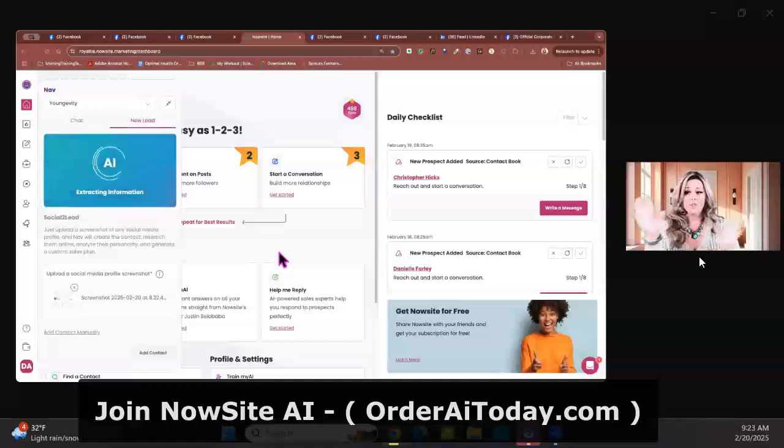It's looking at all the information it can find on the web. It's looking at the database of over 2 million people that we have, all the information that the computer knows about people. As it looks at all that information, it's also going to collect it, put it all together in one place for you, plus do a personality analysis of this person. So you know exactly the things that this person's interested in, what moves them, what triggers they have that you want to avoid, the best way to close the sale, and stuff like that.